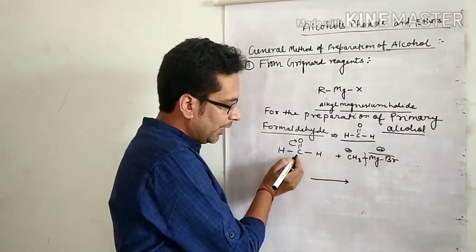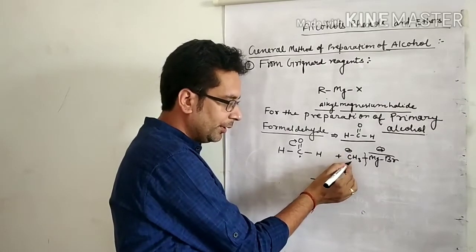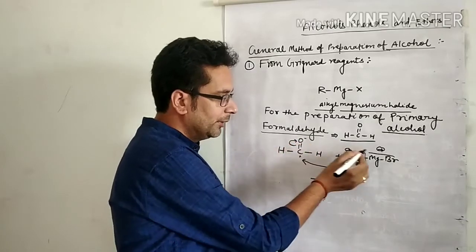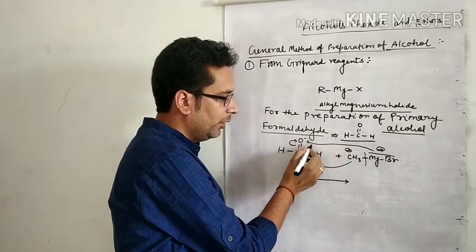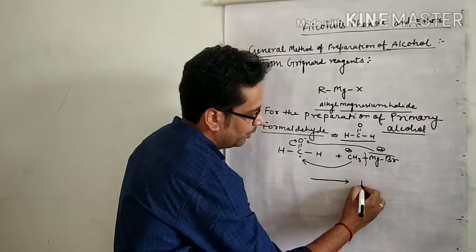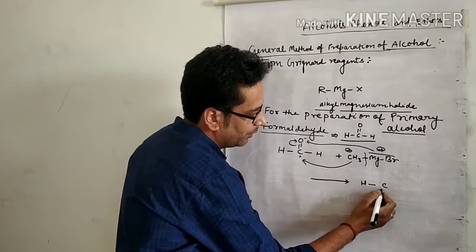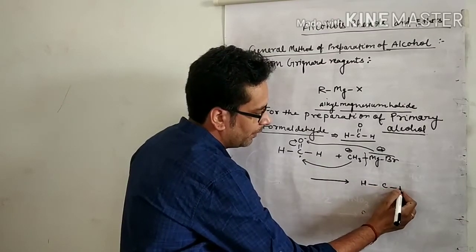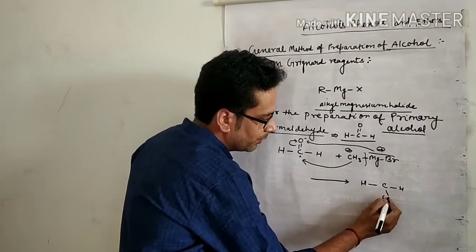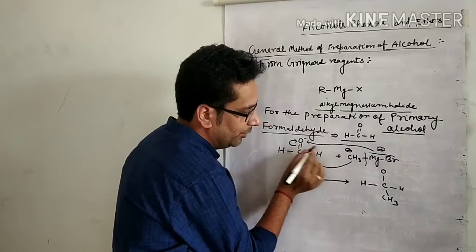The methyl is negative, so it attacks this carbon, and the portion with the positive charge attaches to oxygen. So there is formation of a compound: CH3 attached to this carbon, and oxygen containing the negative charge.